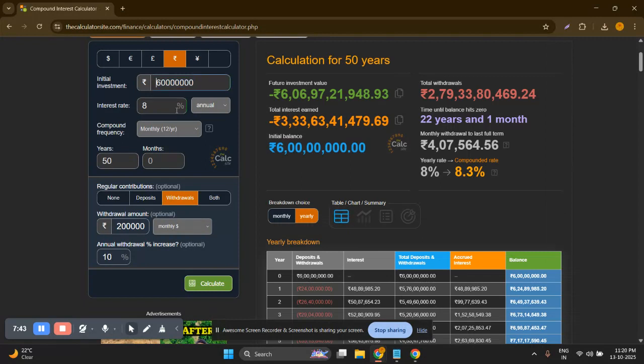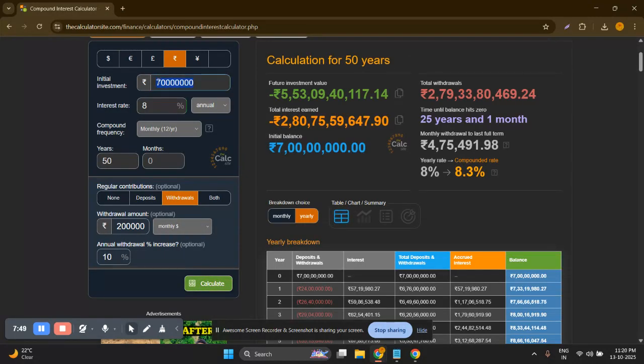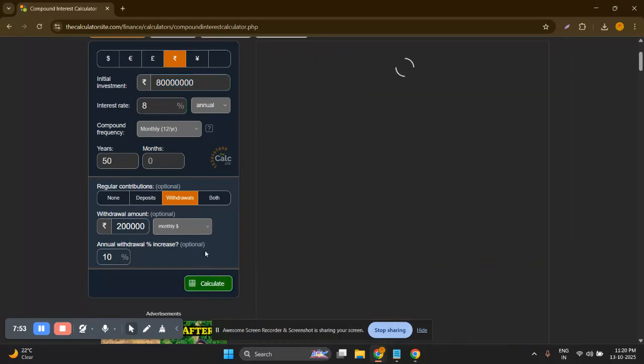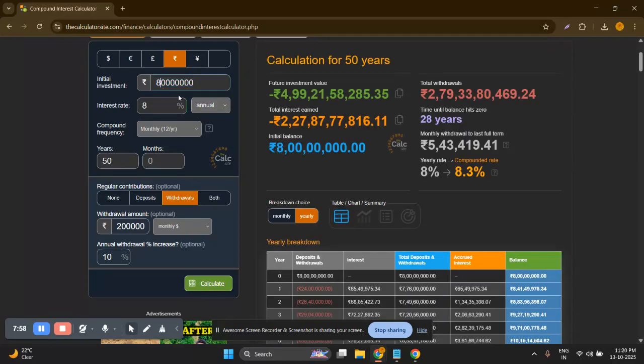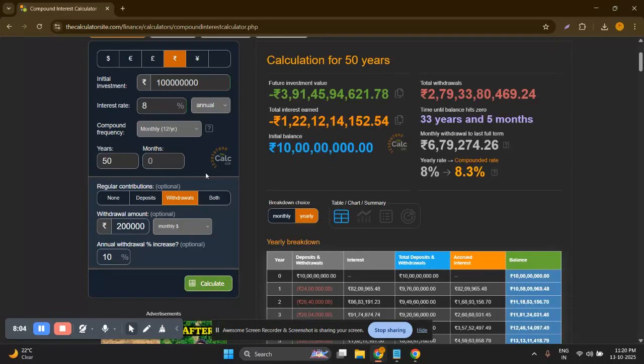Let me calculate it. 7 crore, 8, okay, 10 crore. It is still not showing the ample amount.